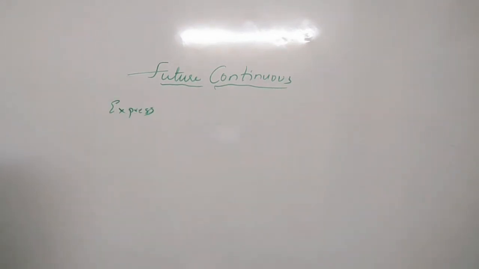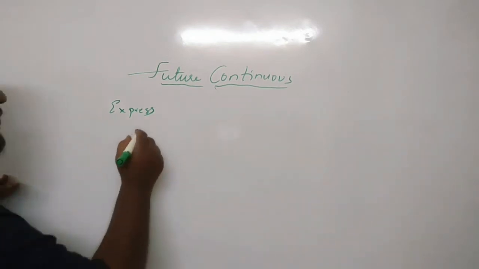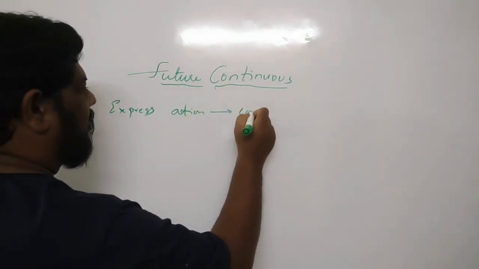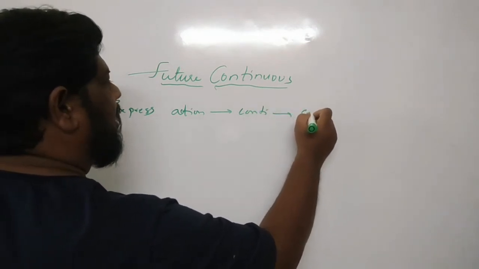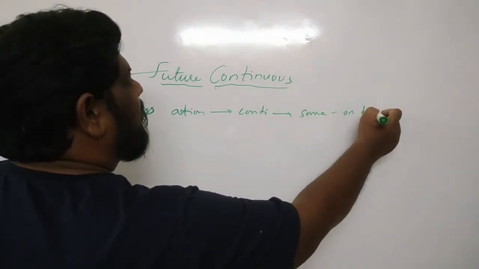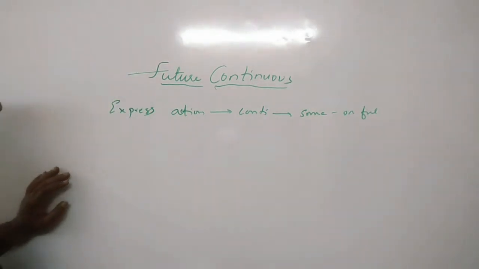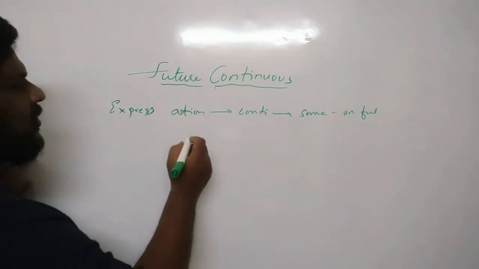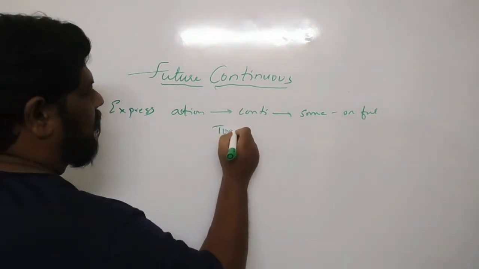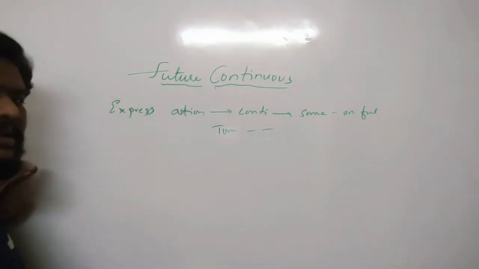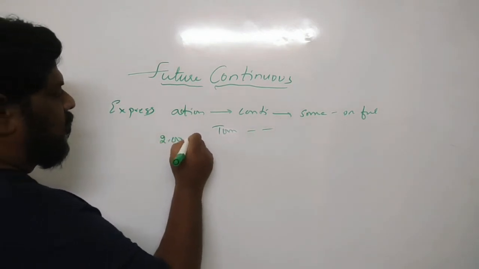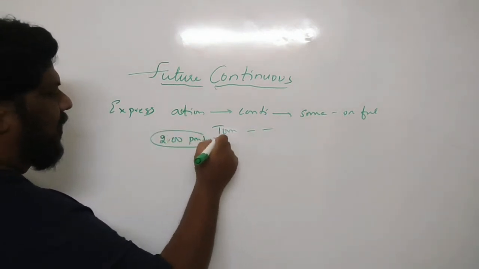It is actually used to express actions that will be continuing at some point of time in the future. So some actions which will be continuing at some time in future. That means you are talking about an event which will continue in the future at a particular point of time. For example, if your father has said that tomorrow I will take you to a movie. So now it's 2 o'clock, 2 p.m. is the movie. So you will be getting ready right now.